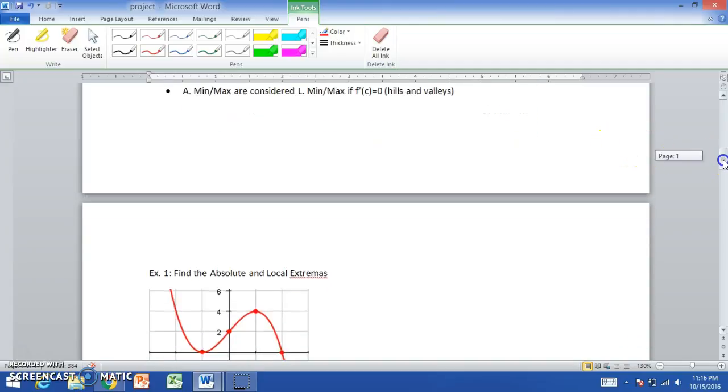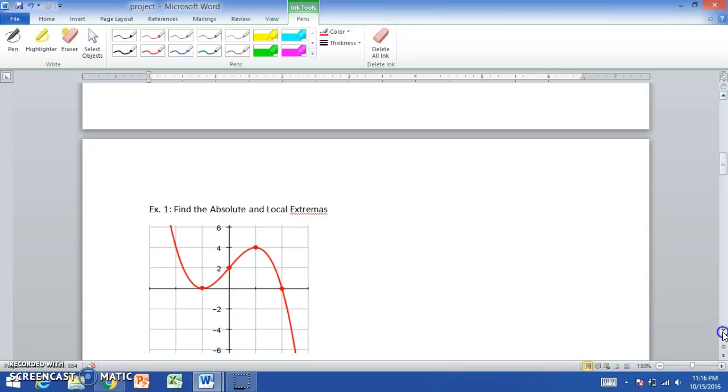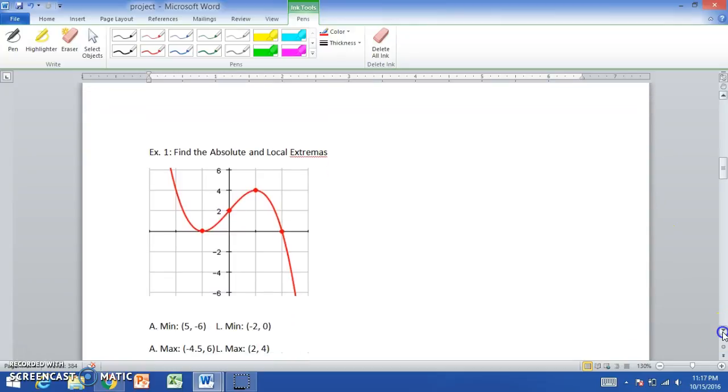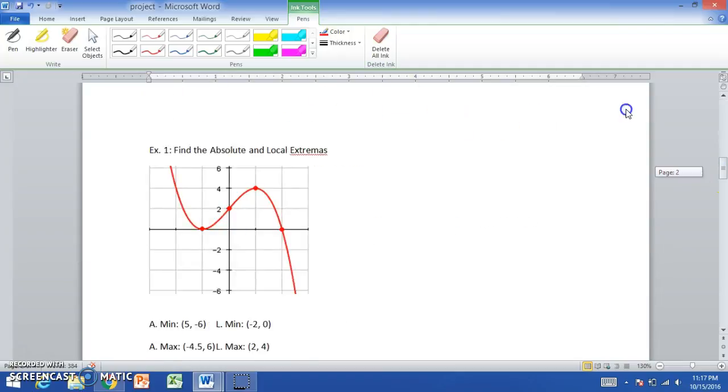So let's say at -4.5 and 6, if that was a hole, then that would change the absolute maximum answer to does not exist.